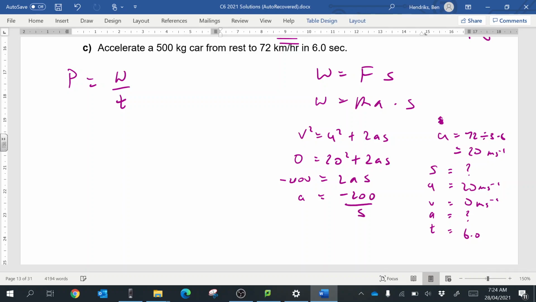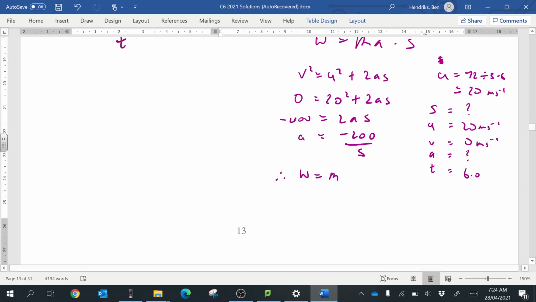Now I'm going to sub it back up into here, so work is equal to mass times negative 200 over s times s. And see how those s's cancel?